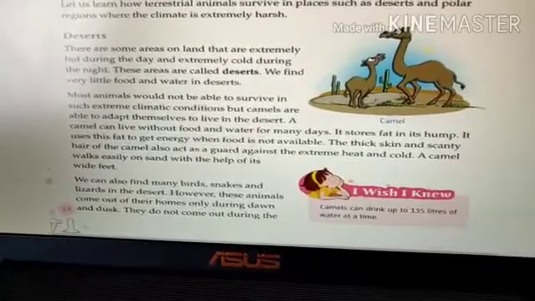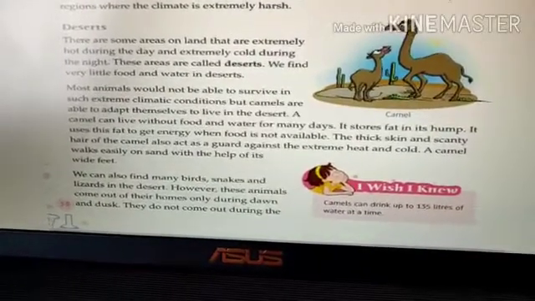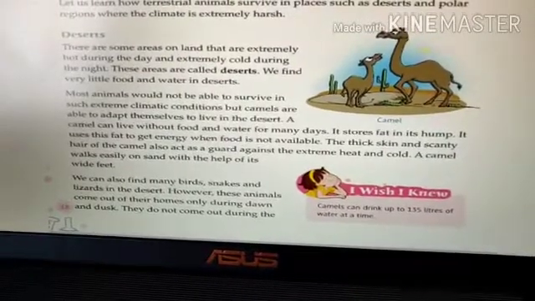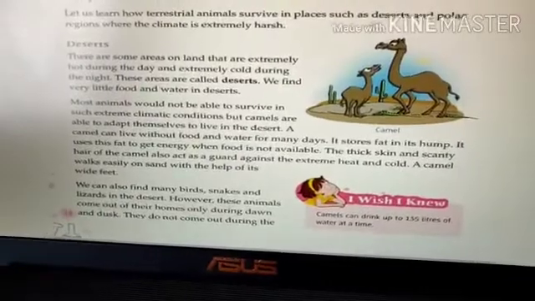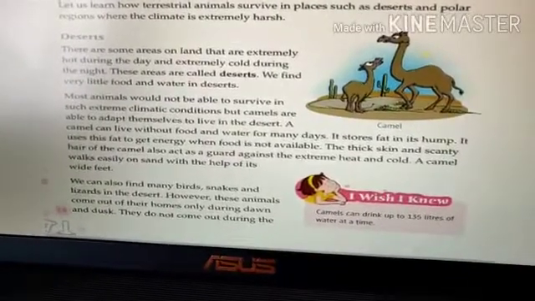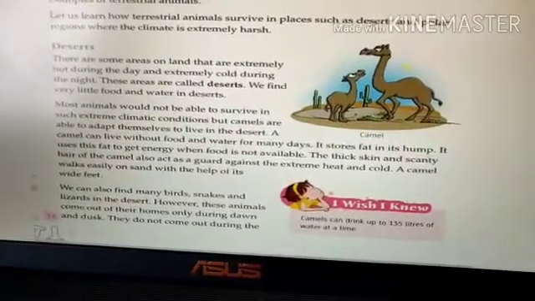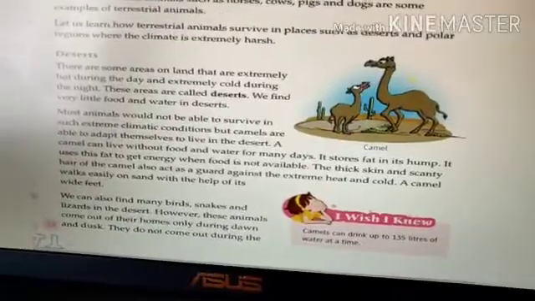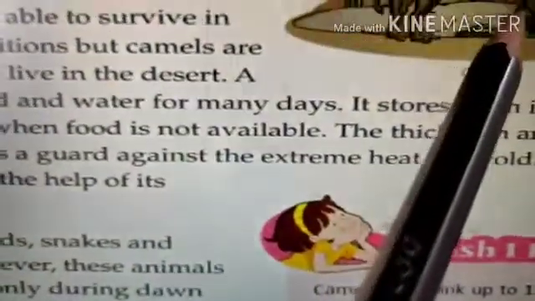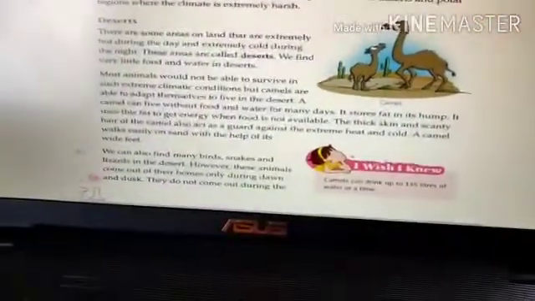The thick skin and scanty hair of the camel also act as a guard against the extreme heat and cold. The camel has a very thick skin, which protects it from the extreme heat and cold. And you know how it can easily walk on the sand? It has wide feet which help it to walk on the sand.